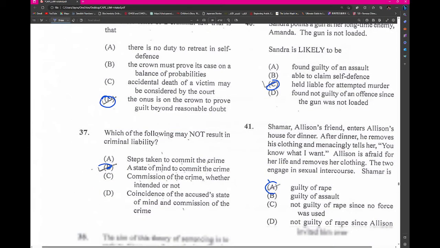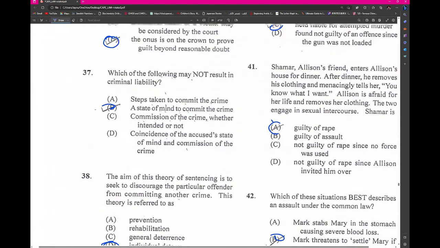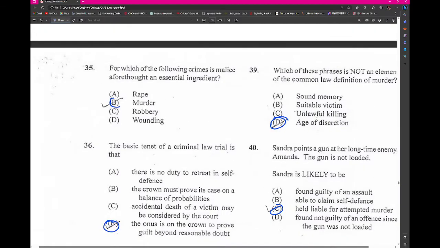What was I saying about, what was it, state of mind? I was saying something here. Alright. Okay, so this would be 2015's paper, right? So this is 2015 Law, Unit 1, Paper 1.